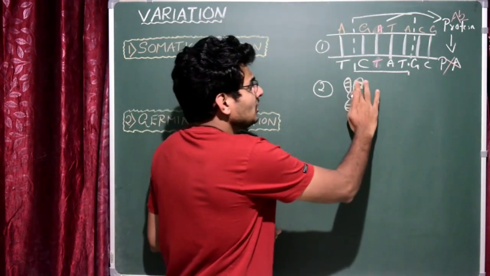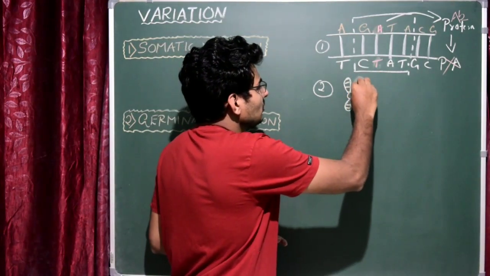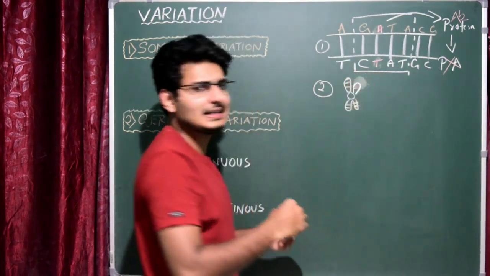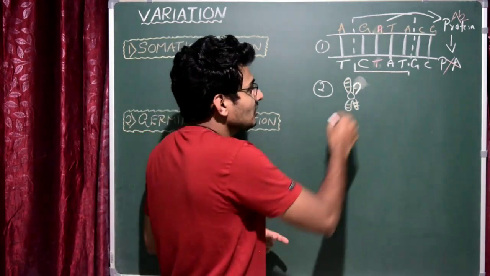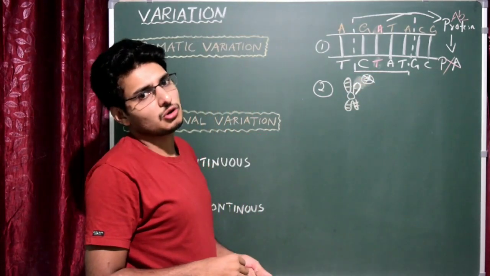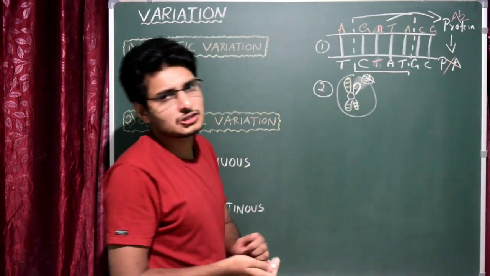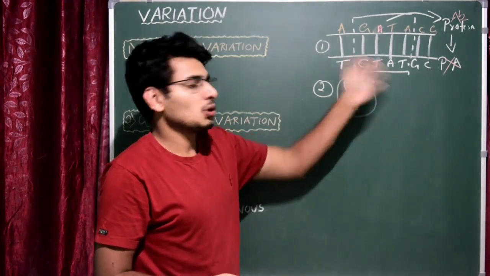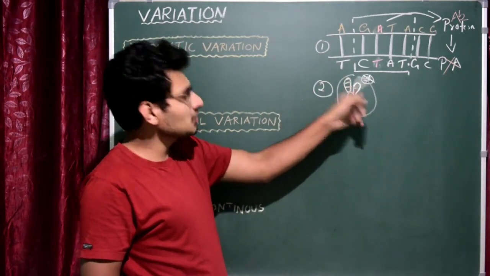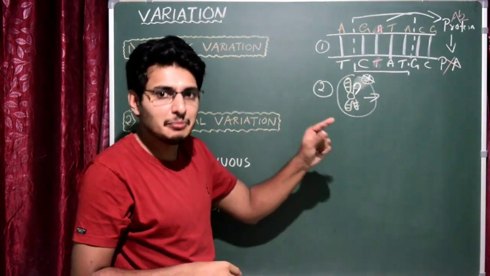Okay, so let us assume that due to certain agents, this particular chromatid is deleted. A particular piece or segment of the chromatid is now deleted. It's gone actually. That means here the 3 genes are lost. Correct, due to the deletion of the chromatid, 3 genes are lost. Now assume that if it is present in the gamete, obviously it's going to form the offspring because of the fertilization process, and obviously the particular offspring will have this chromosome which will bring the variation. Correct, that means he may suffer from certain diseases.